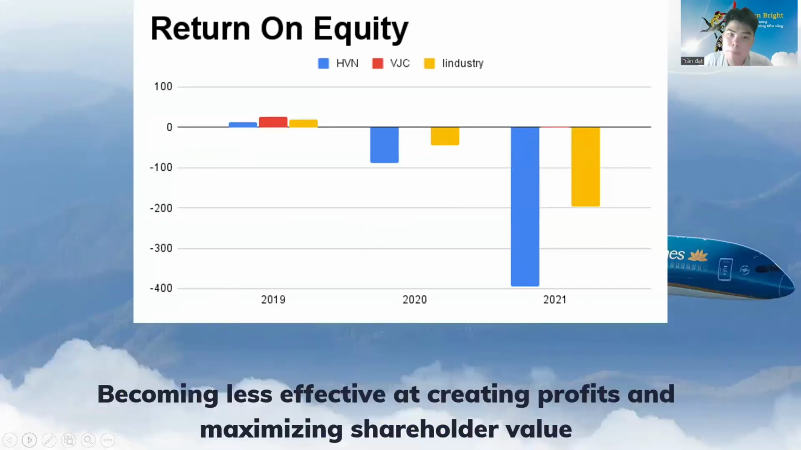And the last one, we're going to talk about the return on equity. The same trend is happening to return on equity. Vietnam Airlines' ratio is also the lowest and is decreasing over 3 years, and it reached the lowest score in 2021, about nearly negative 400%. When it comes to Vietjet Air, we need to agree that its return on equity decreased over the years, but it didn't reach the negative point. So the reason may be that this company was becoming less effective at creating profit and maximizing shareholder value.